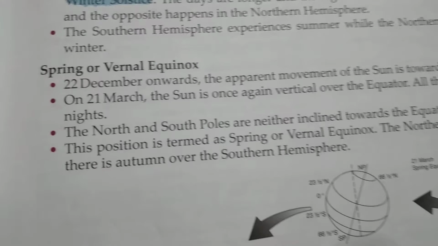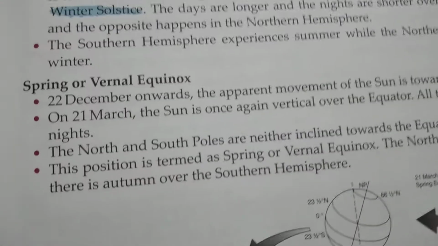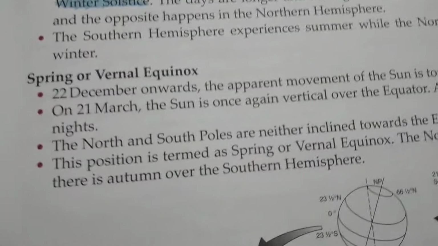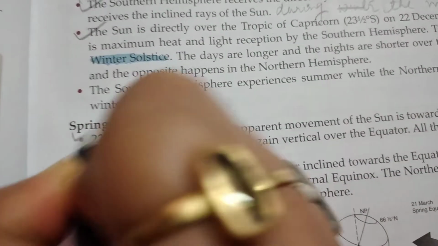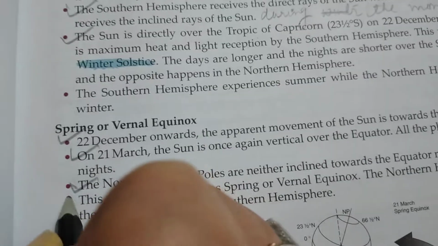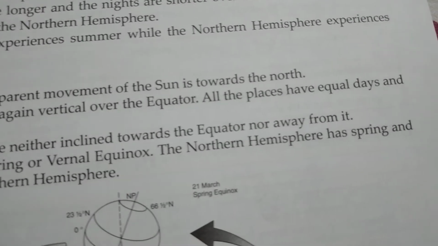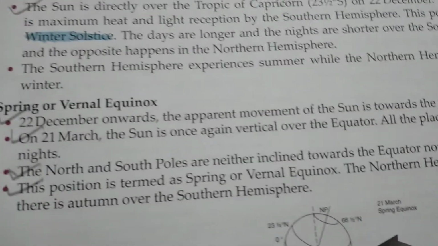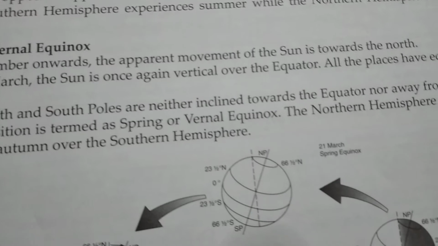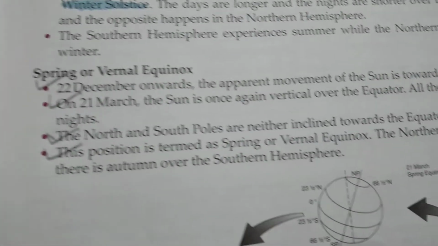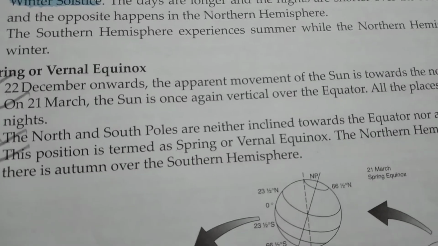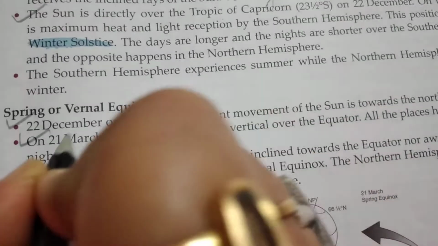And the third point is the north and the south poles are neither inclined towards nor away from the sun. Now the next question is give a brief account of the spring equinox. Again we have to write all the points for this answer also. 22nd December onwards the apparent movement of the sun is towards the north. On 21st March the sun is once again vertical over the equator. All the places have equal days and nights. Again like the previous answer, in bracket 12 hours each.